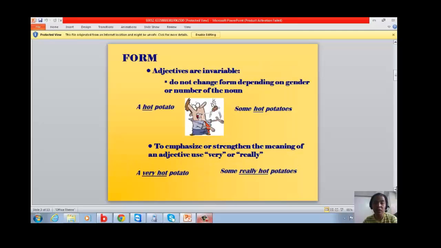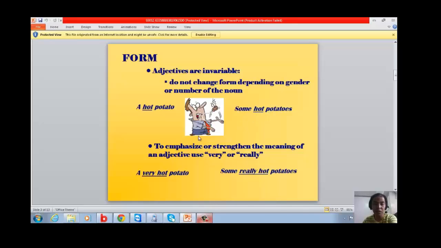Adjectives are invariable. We should never forget that one. They do not change form depending on the gender or number of the noun. Just like this example, a hot potato, some hot potatoes. Now, where do you think is the adjective? It's hot. If you observe this example, a has been replaced with some, and potato became plural, potatoes. Potatoes is a noun, and hot is an adjective, which means it modifies the noun.